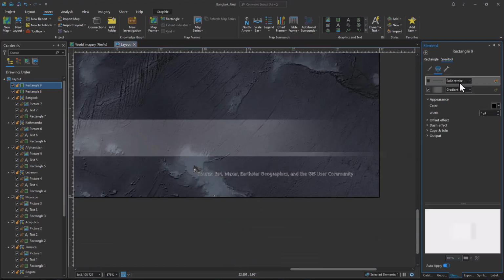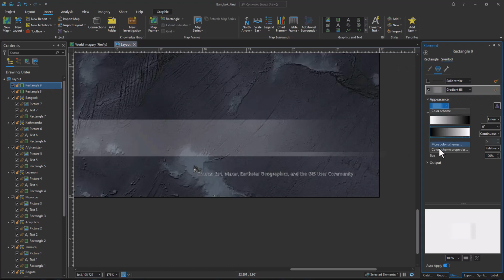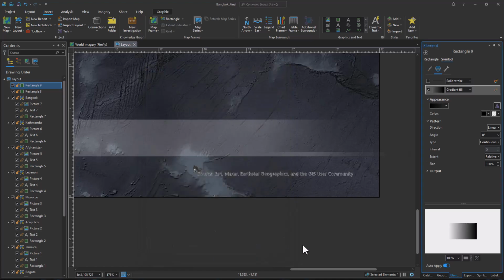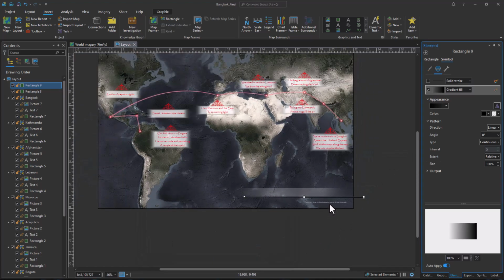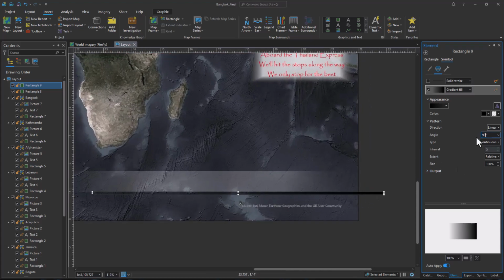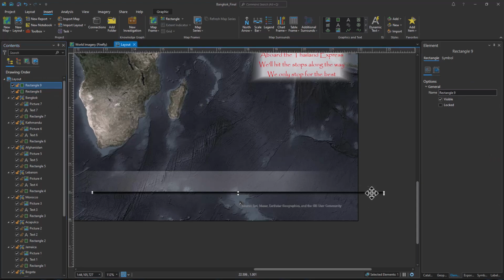And then we're going to change our symbology to a gradient fill. Different gradient fill. Get rid of these stops in the middle. And go from black to fully transparent black. And look at that. Oops, and we need to go ahead and change our angle back to 90, so it's upside down. So now we got a cute shadow. Okay. Nobody will know the difference.